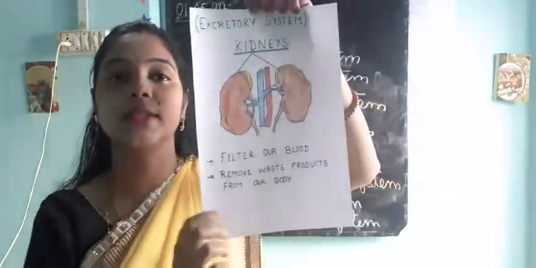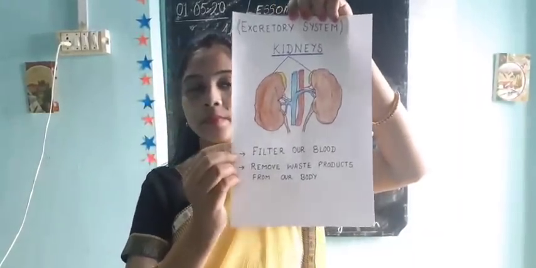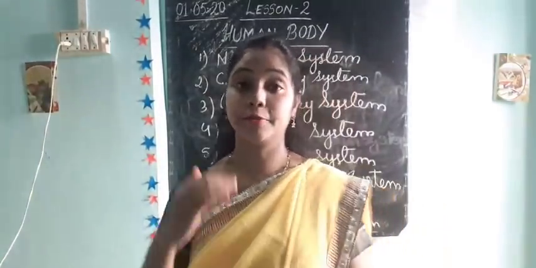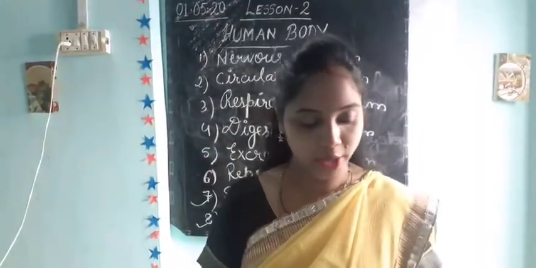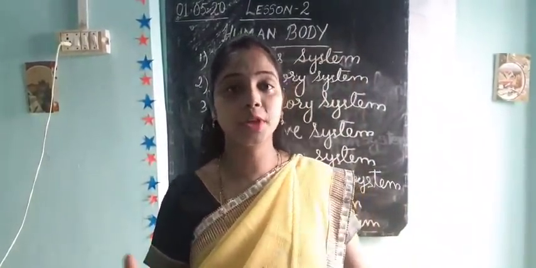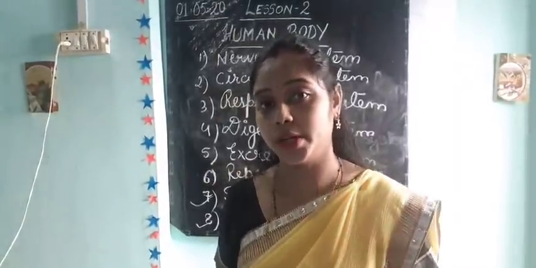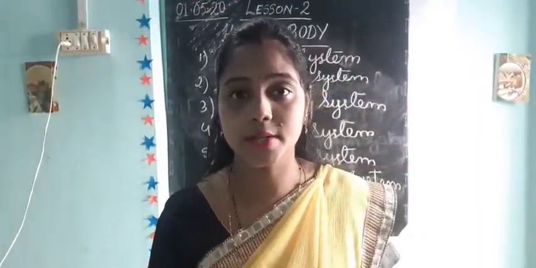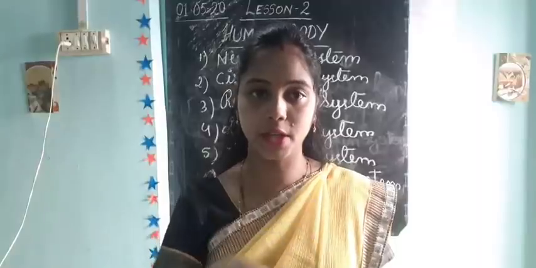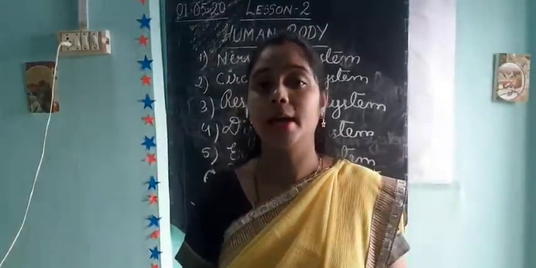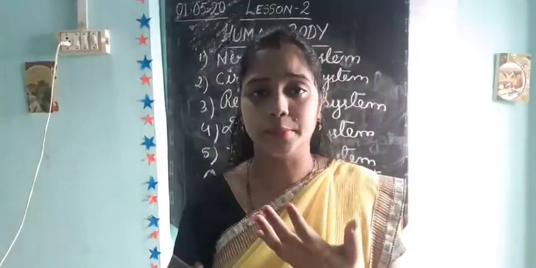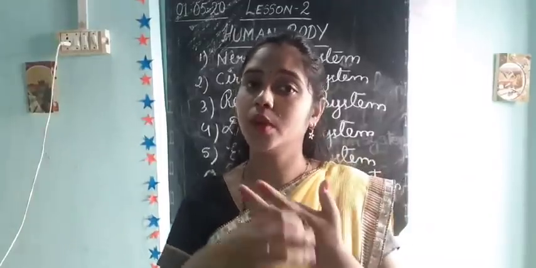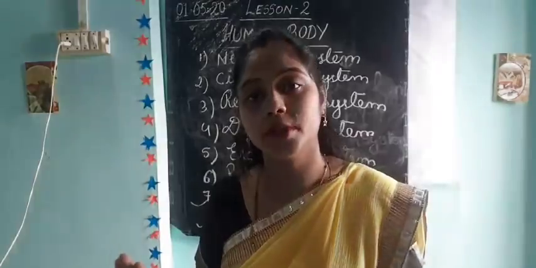What is the function of the kidney? Yes, it filters the blood and removes the waste products from our body in the form of urine. Simply, the kidney's function is to filter the blood. It filters the blood present in our body, and after filtration, whatever waste product is there which is useless and also toxic in our body, it removes in the form of urine.